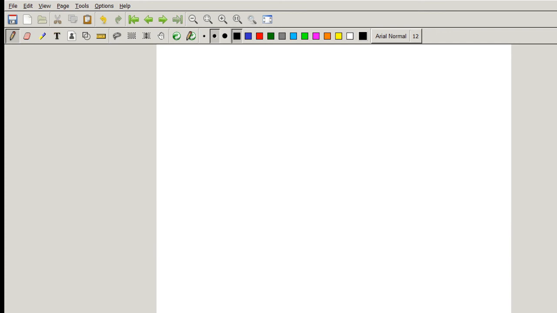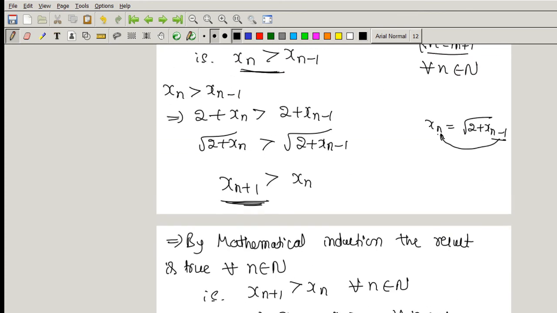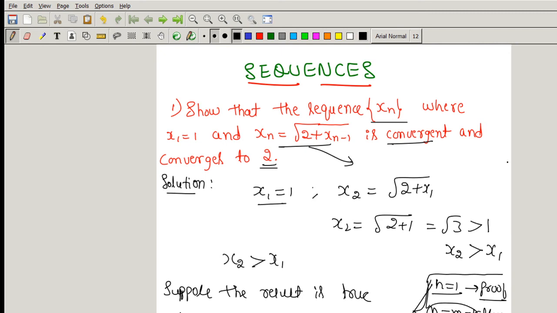We have to prove that it converges to the limit 2. Yet we have proof for convergence. Show that the sequence xn, where x1 is equal to 1 and xn is equal to root of 2 plus xn minus 1, is convergent and converges to 2. Up to this we have proved.